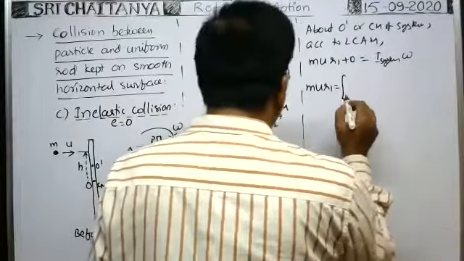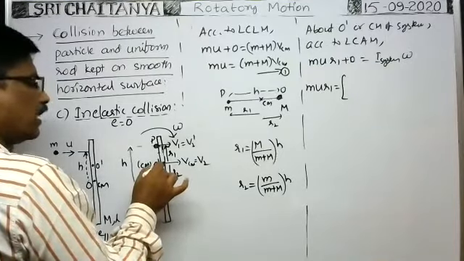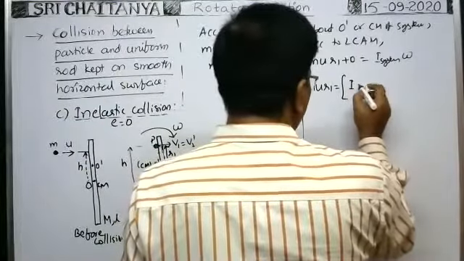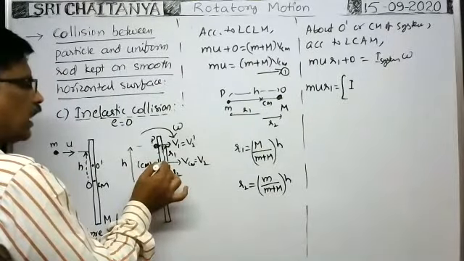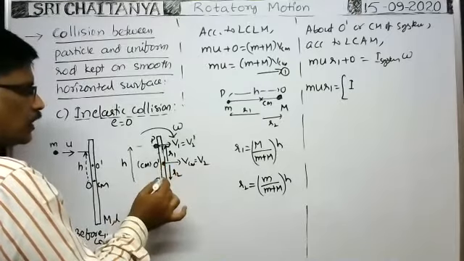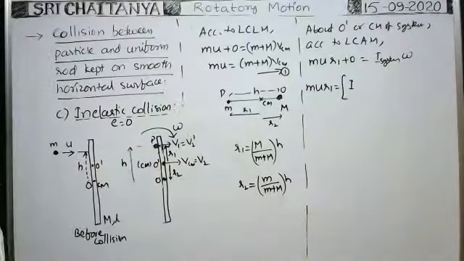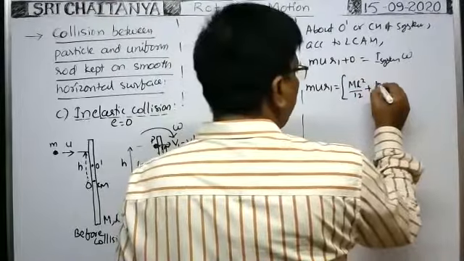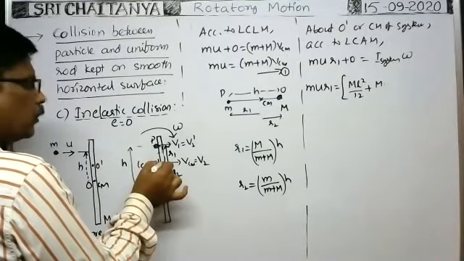I of the system, about the center of mass of the system. The moment of inertia of the rod we had, right. The moment of inertia of the particle we had, right. So how can we write the moment of inertia of the rod about O dash? About this O dash, the moment of inertia of the rod, using the parallel axis through the center of mass of the rod, is ml square by 12 plus m into r2 square. That's why here we can write the moment of inertia of the rod first: capital M l square by 12 plus M into the distance between this point and the point about which the angular momentum is to be measured.